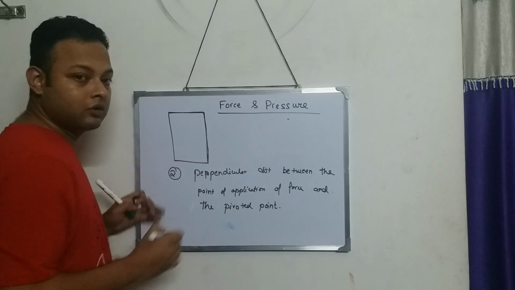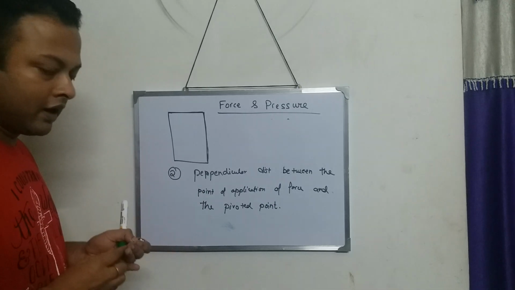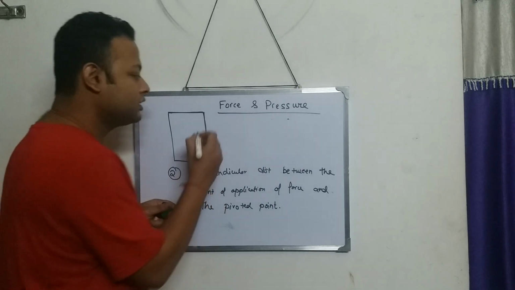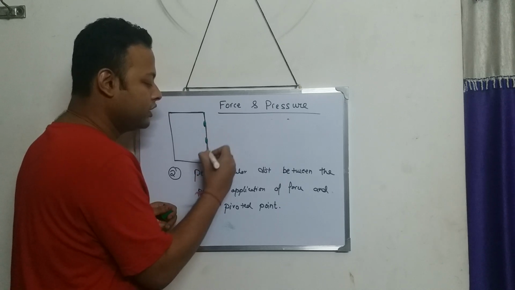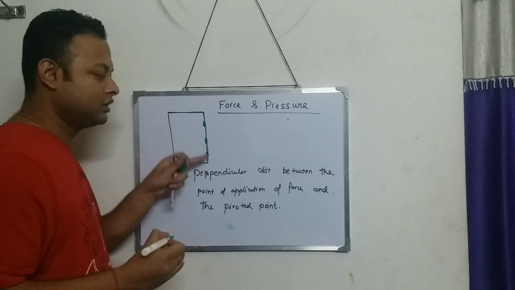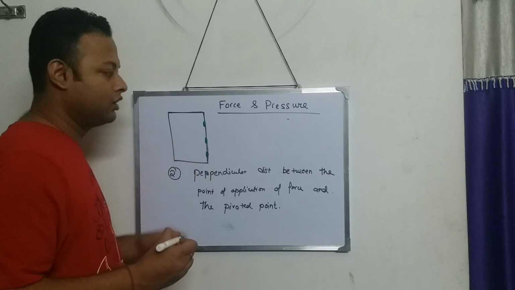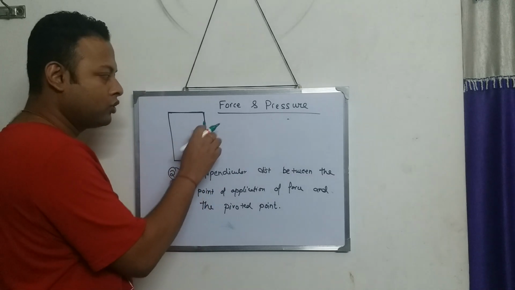This is the door. And if you see the hinges, where are the hinges? I think there are 3 hinges in every door. 1 hinge, 2 hinge, 3 hinge. These are the 3 hinges which hold the door to the wall or the frame. It holds the door to the frame.